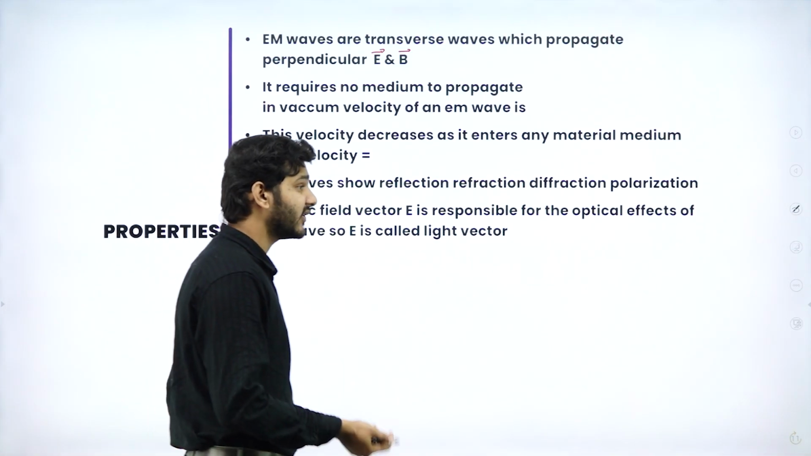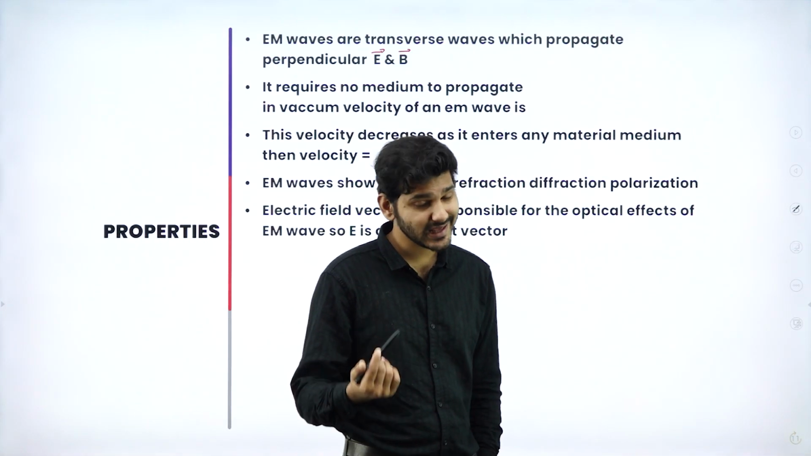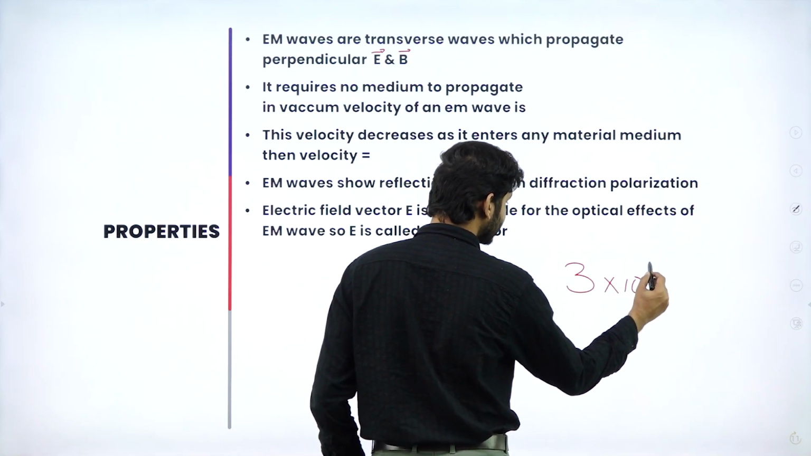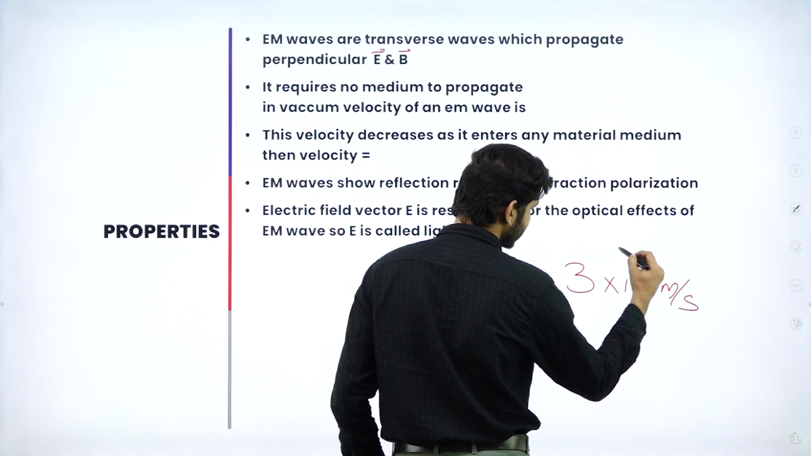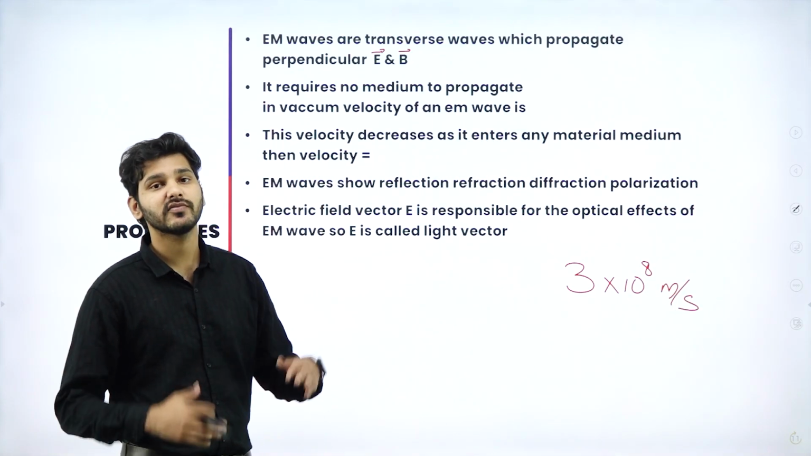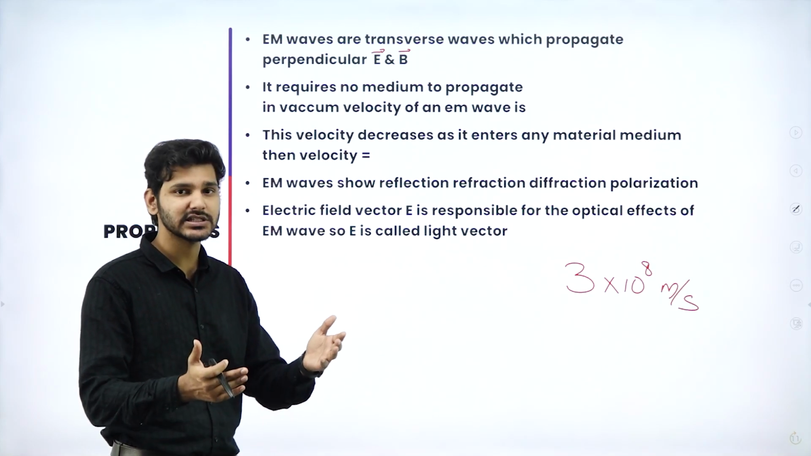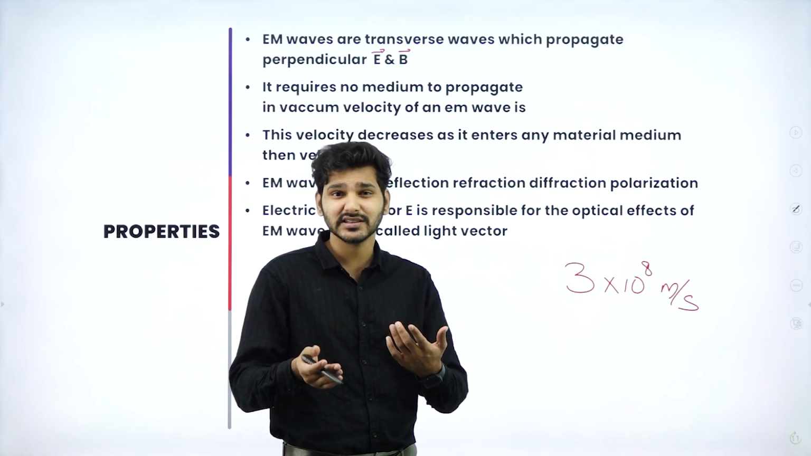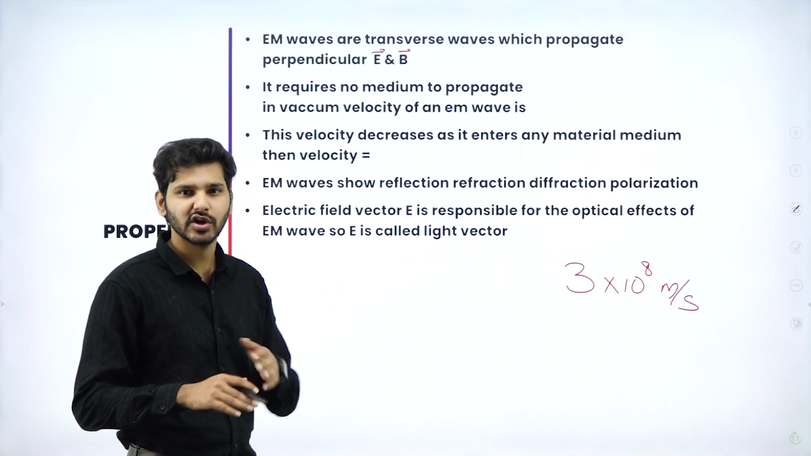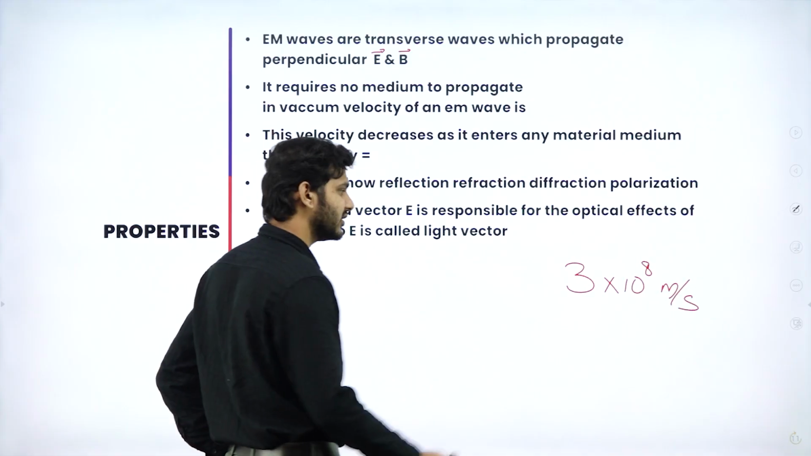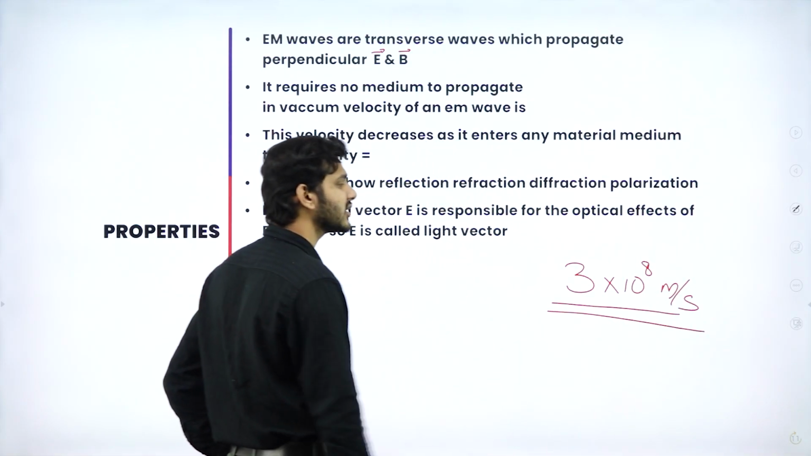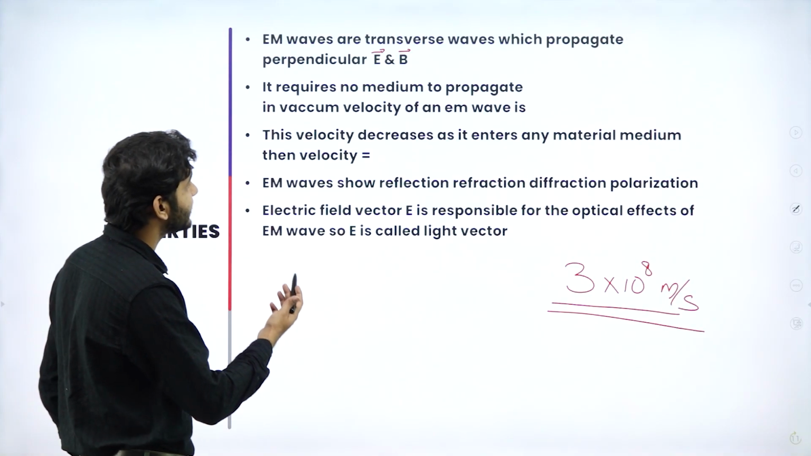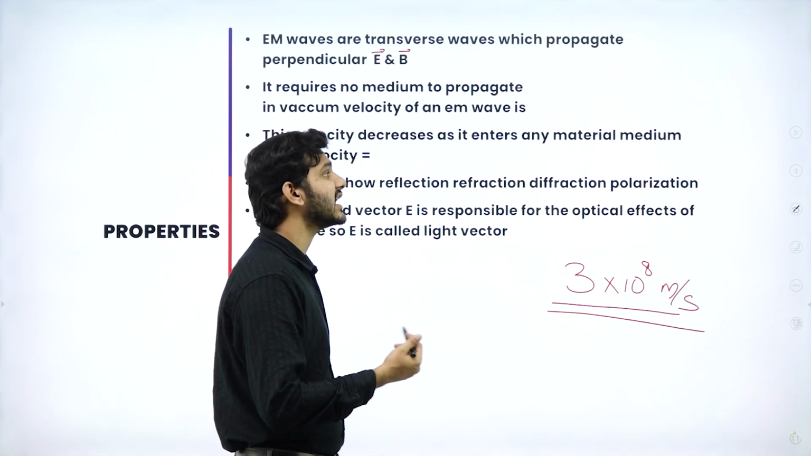And the velocity of electromagnetic radiation in vacuum is written as 3 × 10^8 meters per second. The speed of electromagnetic radiation, or simply light, is 3 × 10^8 m/s. We have already seen this in the previous chapter. You're all familiar with this, but still I have to tell you, this is the speed of electromagnetic radiation in vacuum, and this velocity decreases as it enters any material medium.